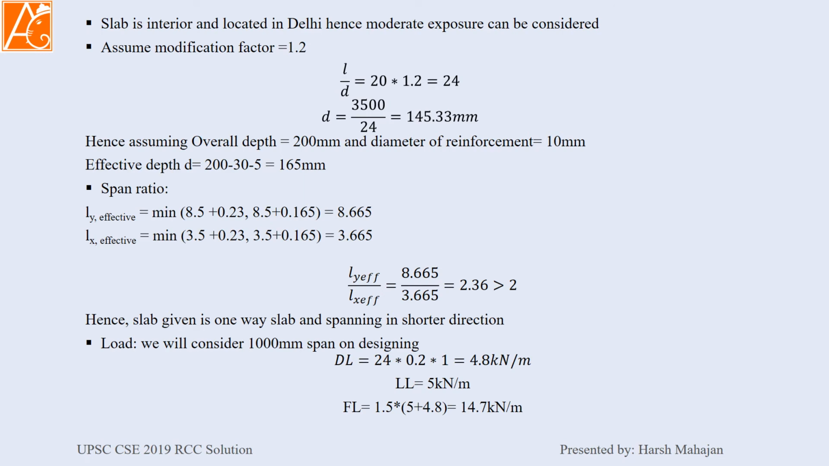So the depth that you need to provide is 3500 divided by 24, which means 145 mm. Hence, assuming overall depth to be 200 mm and diameter of reinforcement to be 10 mm. Why am I considering overall depth 200 mm?